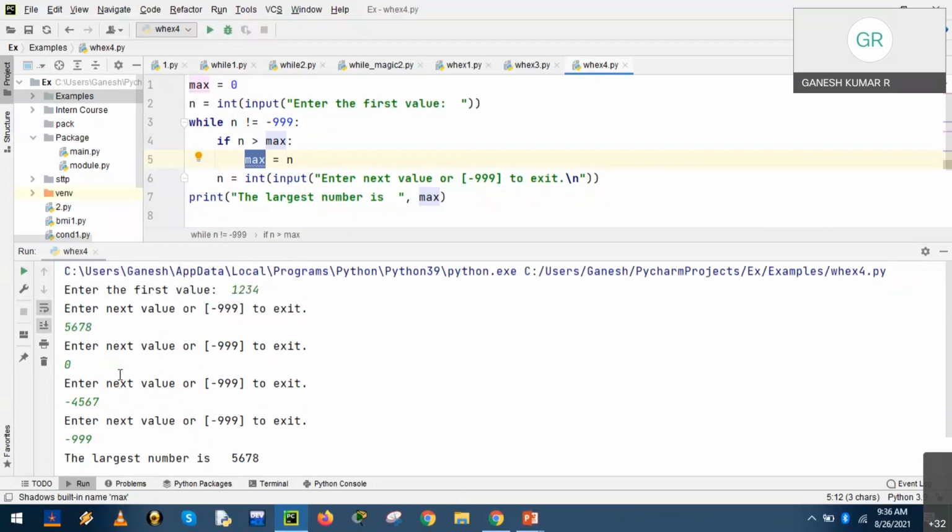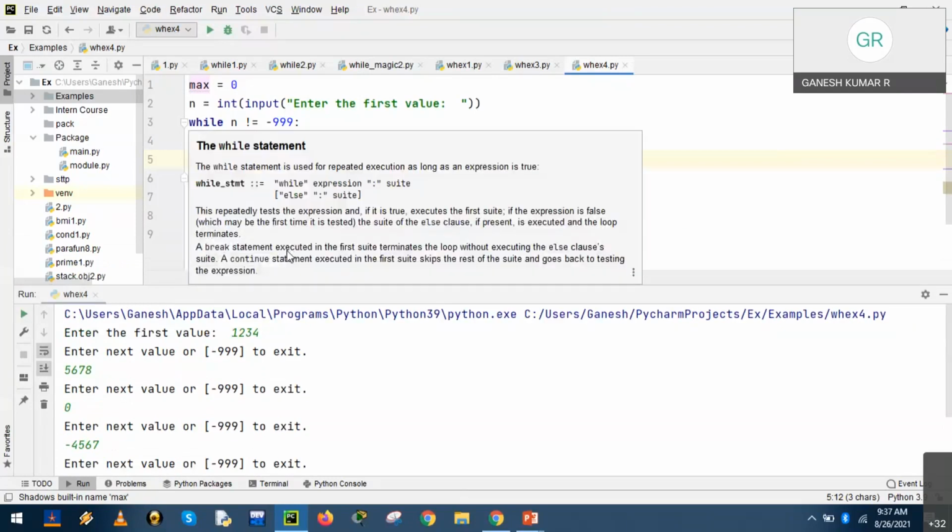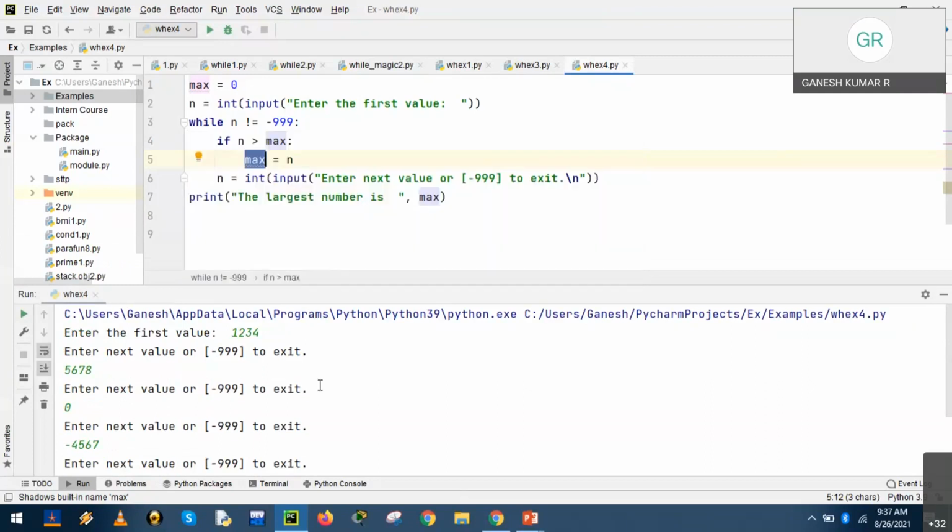Fine. If we would like to find the largest of 4 variables by using if conditions, what we have to do is make an if, else if, else if, else if, else statement. And at a time we can check only one value. Right? It's a laborious process. Whereas in a single execution of a loop, we can have multiple options checked. So that is the advantage of having looping structures.